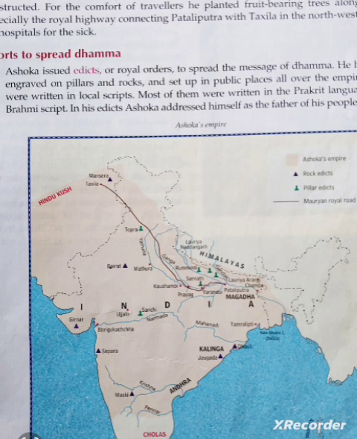So, once again, the reason for the decline of the Mauryan Empire: Ashoka was succeeded by a series of weak rulers. As a result, the administration system collapsed. The last Mauryan ruler, Brihadrata, was murdered by Pushyamitra. That is why the Mauryan dynasty came to an end.